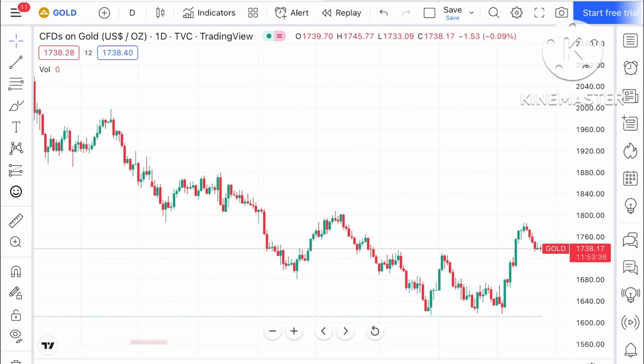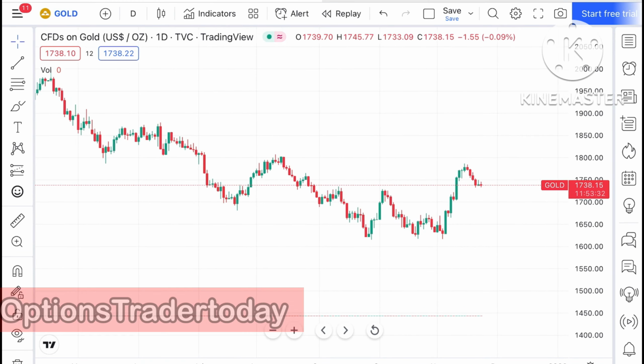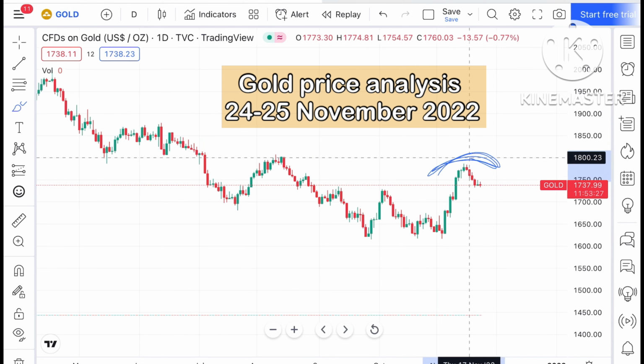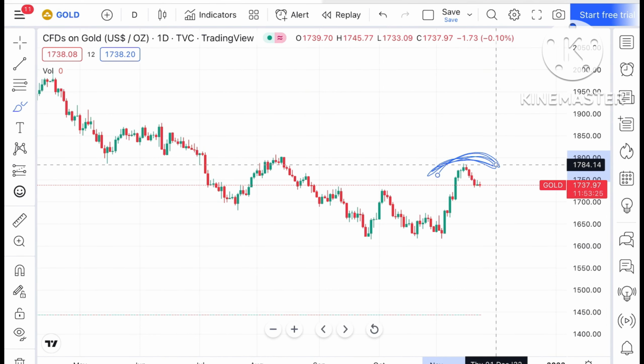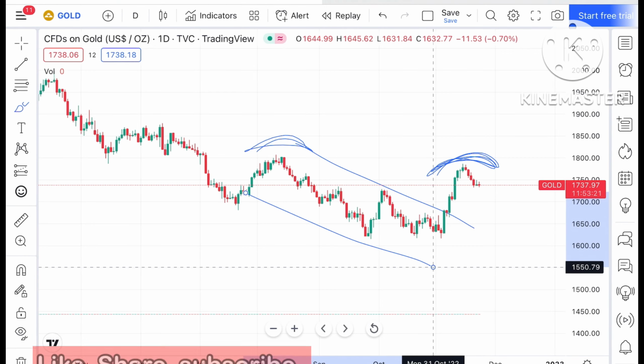So today in this video I'll explain how the price of gold has moved in the last 2 days and how the price of gold can move in the next 2 days. If you look at the chart of gold, a swing has formed at this particular level. The same swing has formed here, and from there we have seen a continuous downfall.